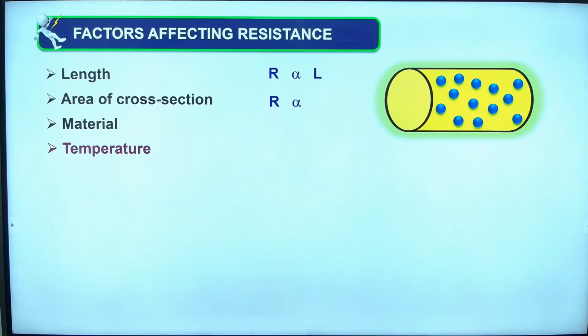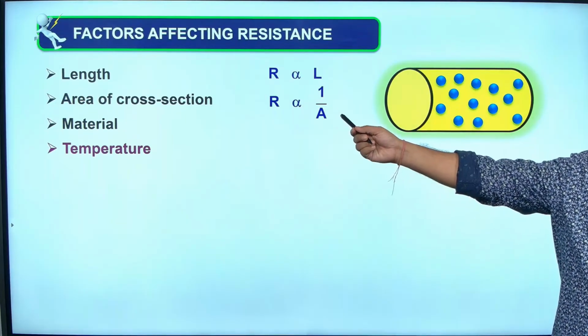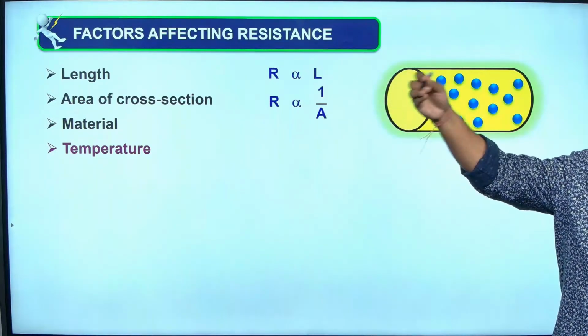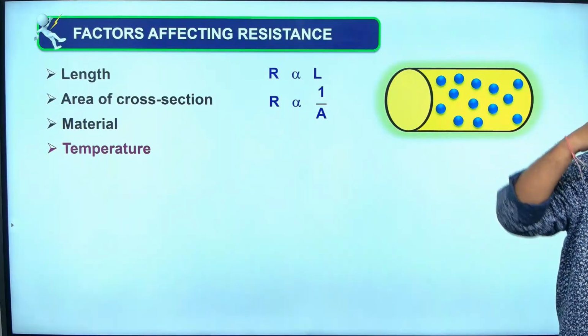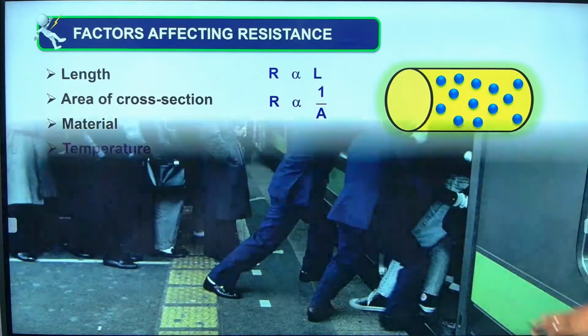Second is area of cross section. Can you guess what that will be, whether it will be proportional or what is written here? So R is inversely proportional to area of cross section. What does it mean? A bigger area of cross section will give lesser resistance and a smaller area of cross section will give more resistance. Again common sense.